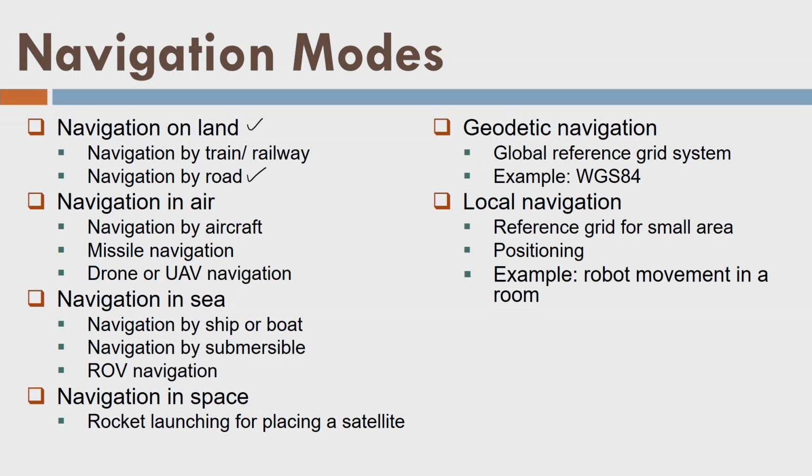Then navigation in the air. Navigation in the air can be by aircraft, or we are trying to send the missile from one point to another point. Remember, both points are known. Sometimes when we launch the missile, you may say that one point is known from where we launch, however, another point is not known. No.